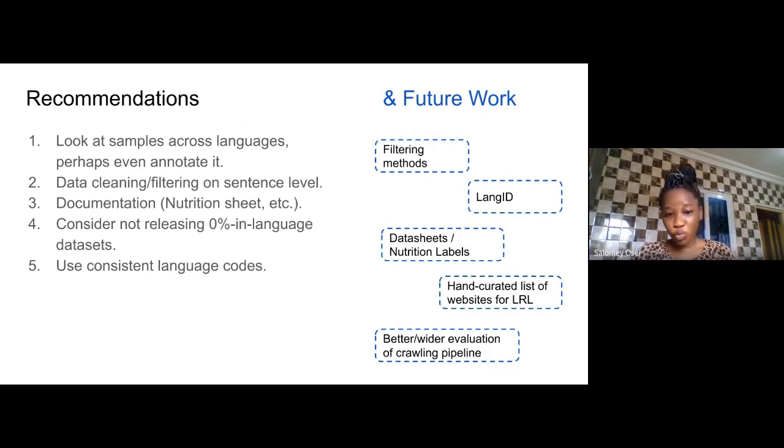And for future work, we propose to use filtering methods, language IDing, data sheets or nutrition labels, also hand-created lists of websites for low-resource languages, and better or wider evaluation of crawling pipelines.